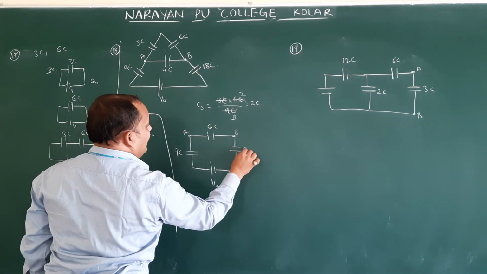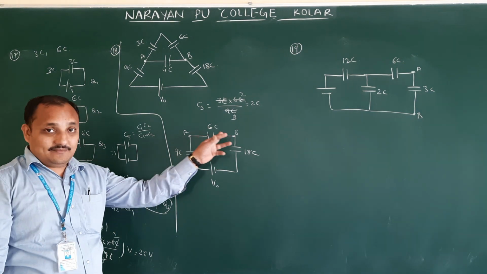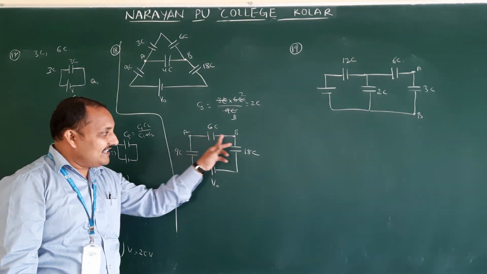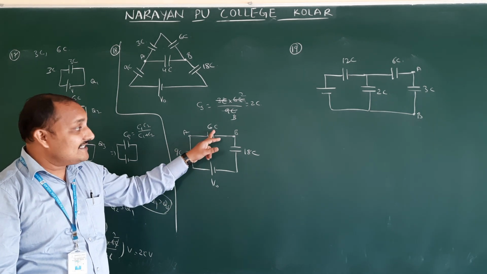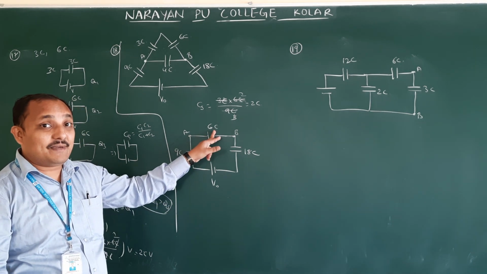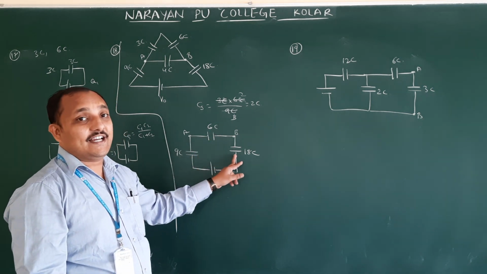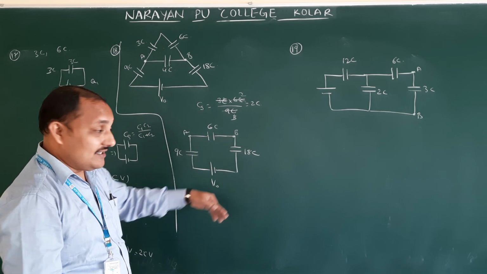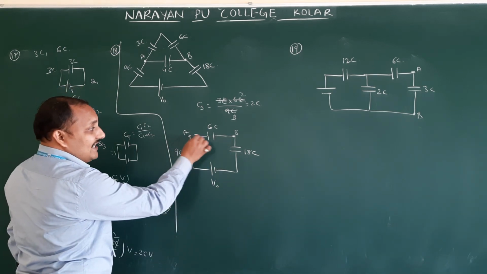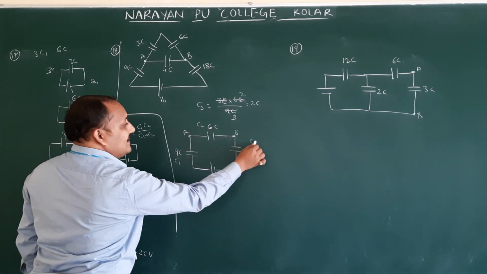Next one we are getting here 18C. How are these three connected? So we can say these three are connected in series. But we want the potential across 6C. Potential across 6C means I gave one formula for 3 capacitors C1, C2, C3 connected: potential across C1, potential across C2, potential across C3. That formula is going to apply.